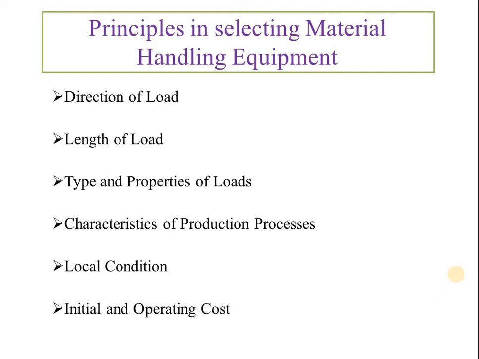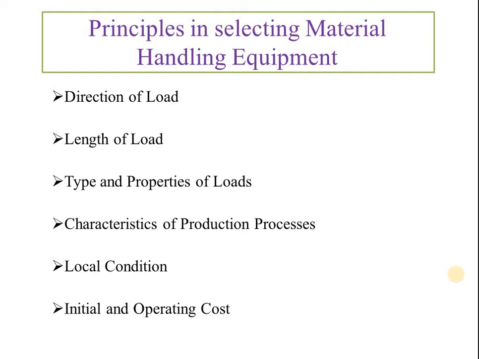Characteristic of production process. Generally for assembly lines, paint shops, we use conveyors, and forging and welding shops, we prefer the cranes. So in this way, these parameters are very important. Local conditions also is an important parameter. In this case, local parameters like shape, size of area, then type of energy available, type and design of building, then climatic conditions, safety requirement. These are the local conditions which will also affect the selection of the material handling equipment.